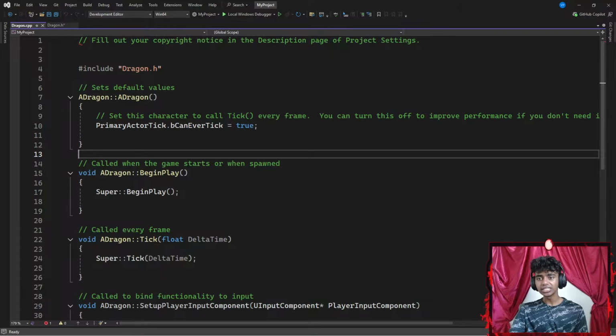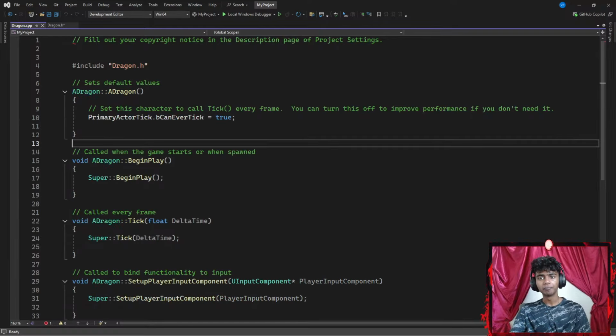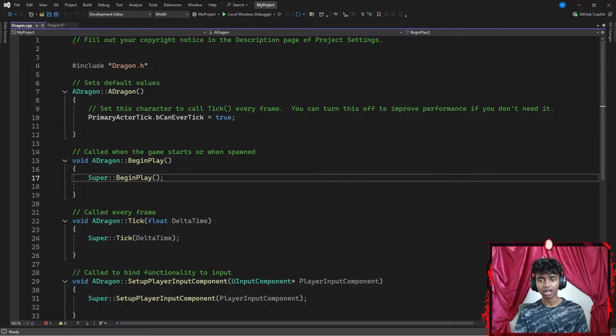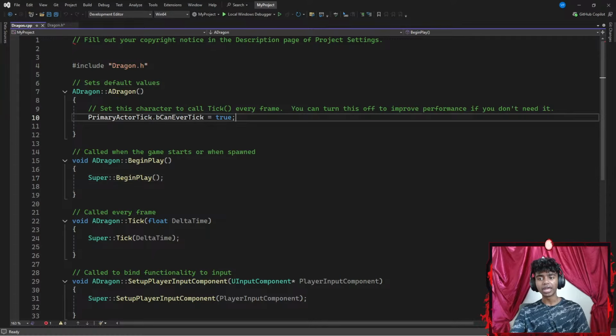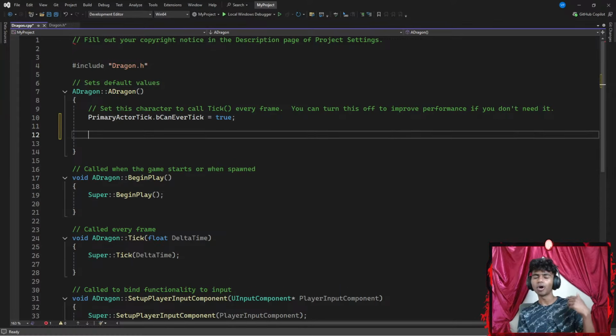Okay, that's it. Now, inside my Dragon.cpp file, I'm going to do something. Under my begin play, is there something that I need? Before my begin play, under my constructor, I want to define a few things, create a few default sub-objects.